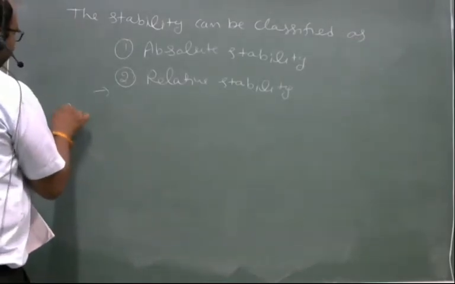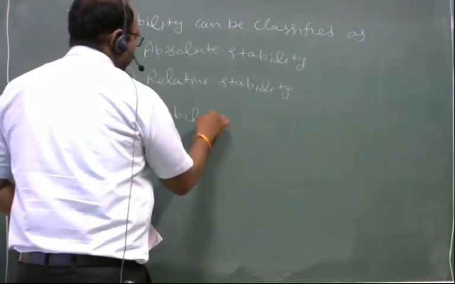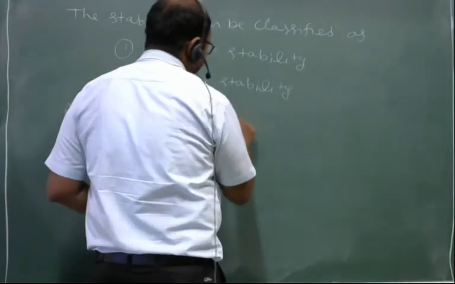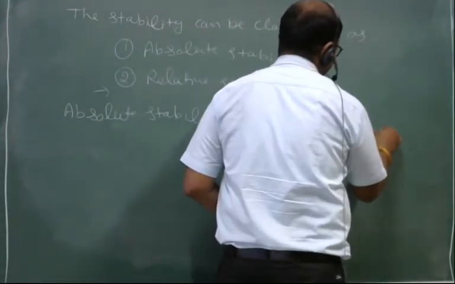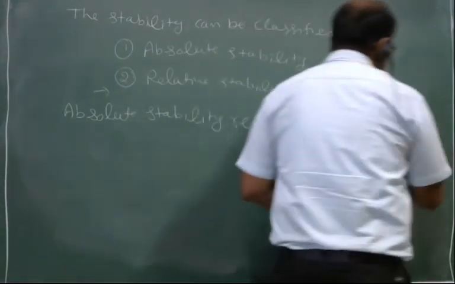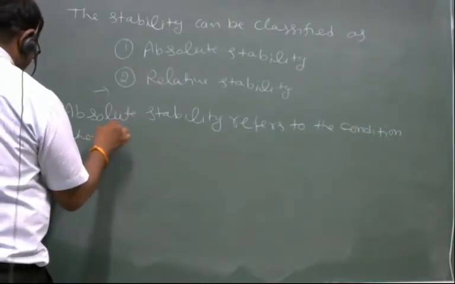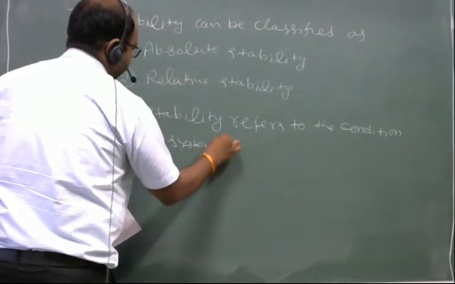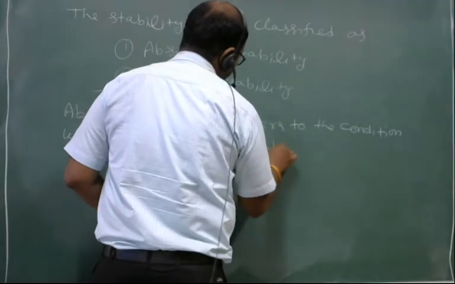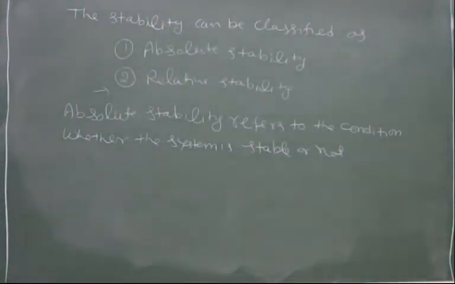Absolute stability refers to the condition whether the system is stable or not.